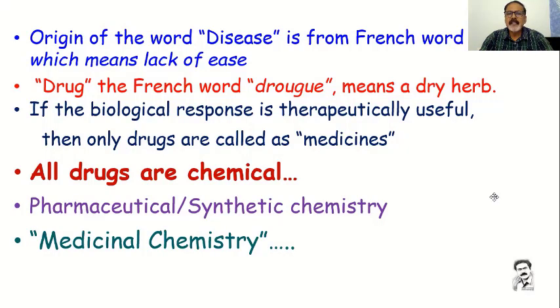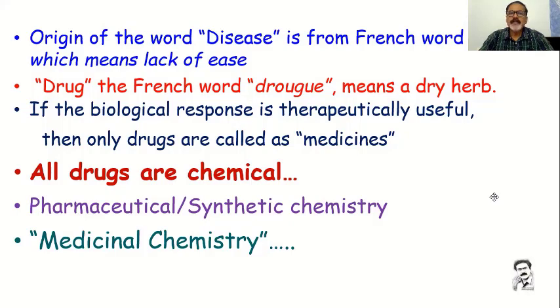If the biological response is therapeutically useful, then only drugs are called medicines. We will see drugs and pharmacists' shops named as medical shops, and generally we call them medicines also. Only those drugs which are prescribed for a patient are called medicines, otherwise they are called drugs.